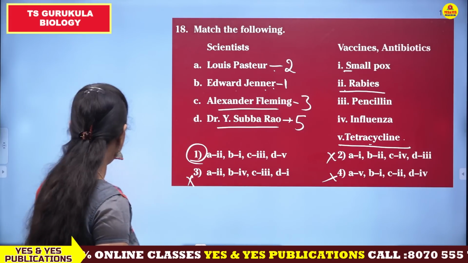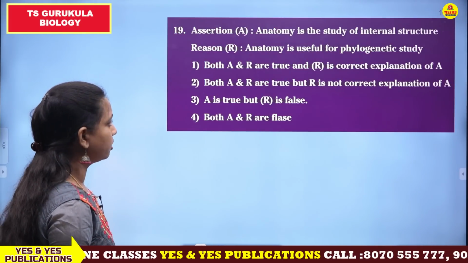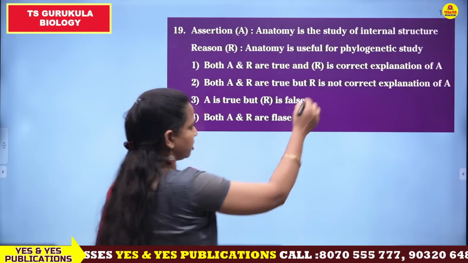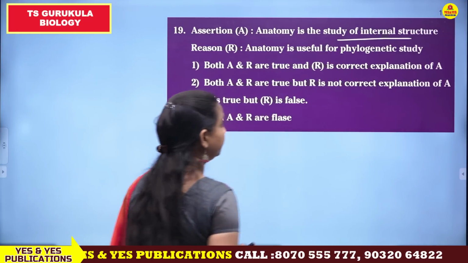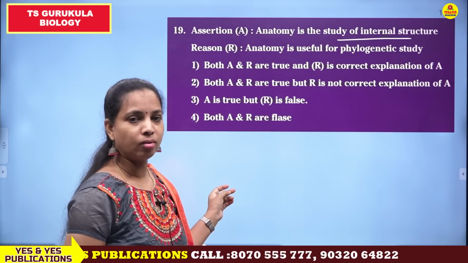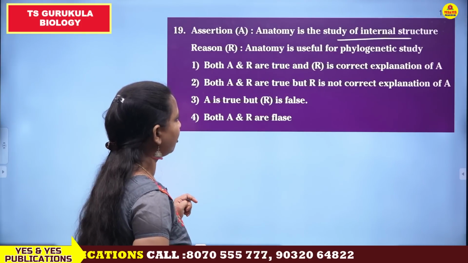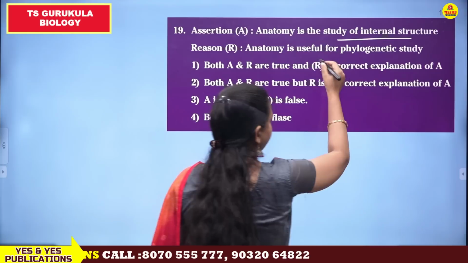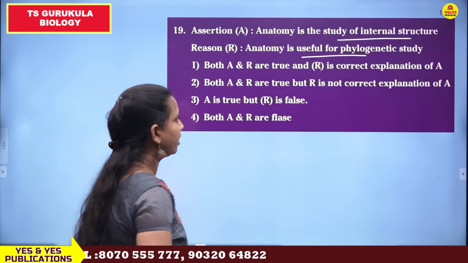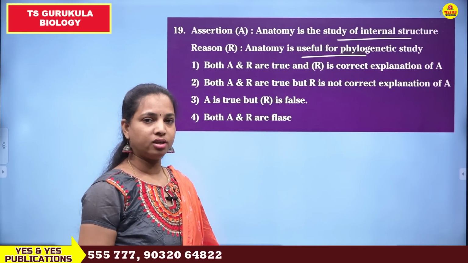Now let us move to the next one. Assertion: anatomy is the study of internal structure. Yes, the branch of science that studies internal structure is nothing but anatomy. And reason: anatomy is useful for phylogenetic studies. Yes, this is also true. Anatomy is also used for phylogenetic studies.